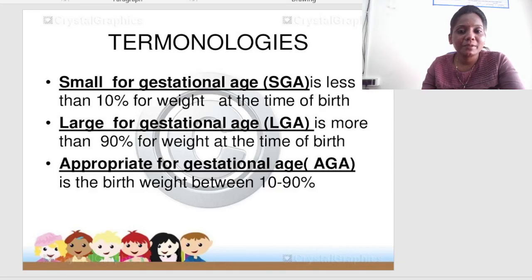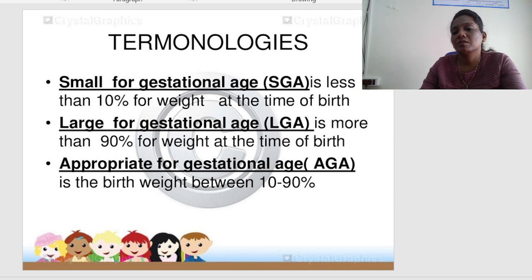Hello guys, repeatedly I'm using some of the words in newborn care. In that, I'm just giving you a brief on terminologies about newborn conditions. The commonly used word is small for gestational age. The word itself is saying the baby's weight is less than 10% of the total body weight, so that is called small for gestational age.